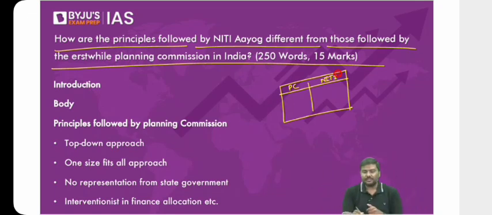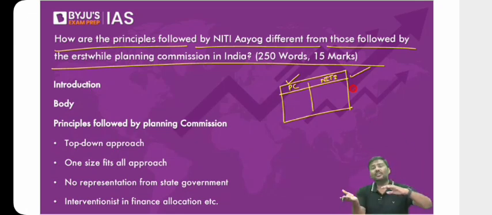Now compare and contrast Planning Commission and Niti Aayog. How is Niti Aayog different compared to Planning Commission? Please write all of it. First, under Planning Commission, there was no representation of the states, but under Niti Aayog, one of the pillars is the Governing Council, where there is representation of all the states as well as union territories. Planning Commission was responsible for formulation and implementation of five-year plans. Niti Aayog is not involved in the five-year plans, as the concept of five-year plans has been withdrawn and discontinued by the government. Planning Commission adopted a top-to-bottom approach. Niti Aayog follows a bottom-up approach.